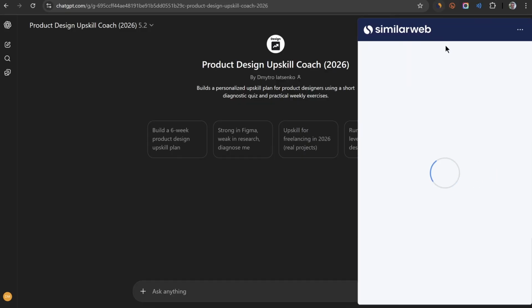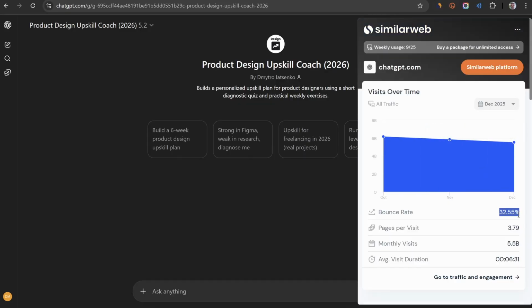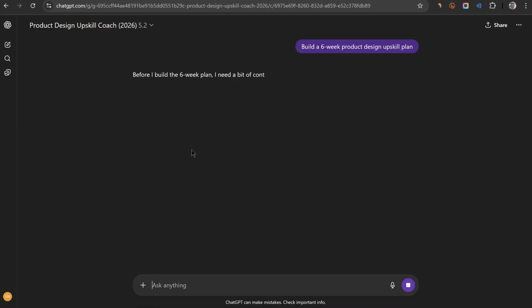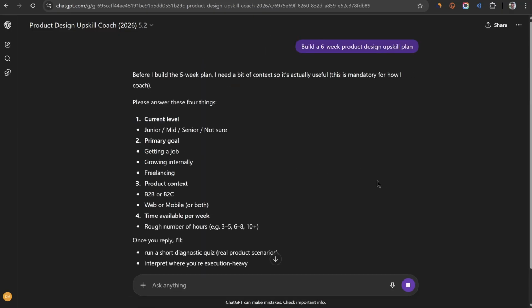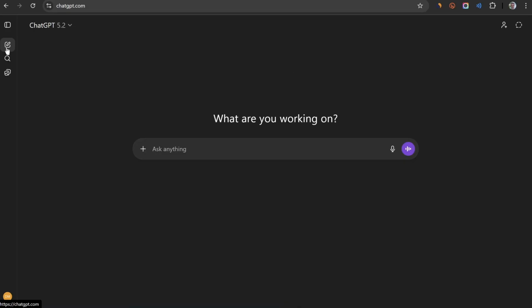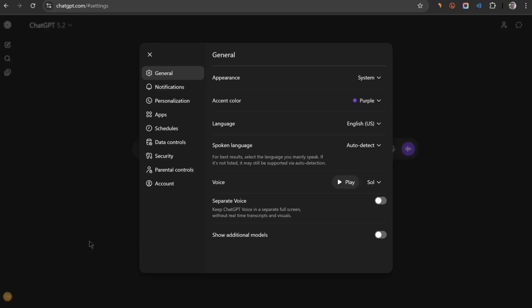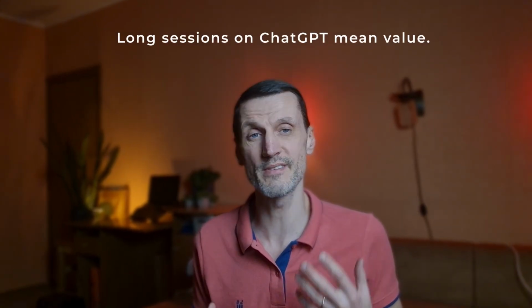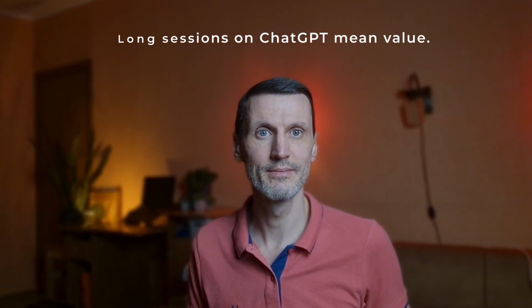Now here is the interesting one. ChatGPT shows low bounce, low to medium pages, long sessions. For a conversation-first product, this breaks classic assumptions. Users don't browse pages, they start working. Staying on the first page already means engagement. Pages here usually mean new chat, history, settings, not content depth. And time? Six minutes here usually means thinking, writing, refining. This is not friction, time here is value. ChatGPT helps users think and solve problems.